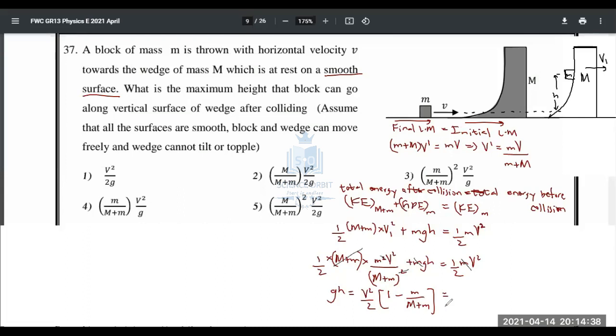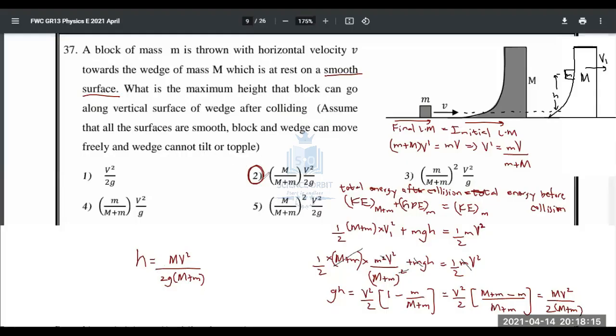Then this can be simplified like this. You can take M plus m as the common denominator. That will give you v squared by 2 into (M plus m minus m) over (M plus m). So that will result in MV squared over 2(M plus m). Therefore, the final answer for small h is going to be MV squared over 2g(M plus m), isn't it? Yeah. This is the answer I'm getting.